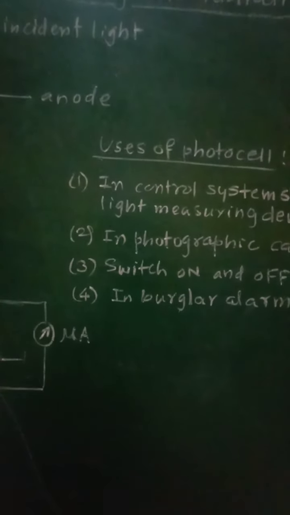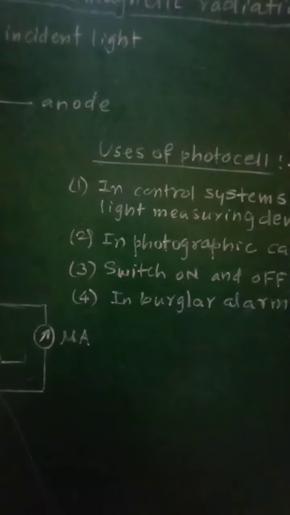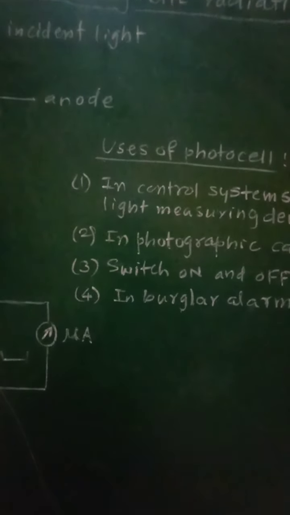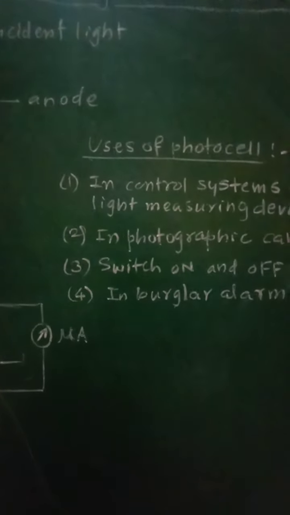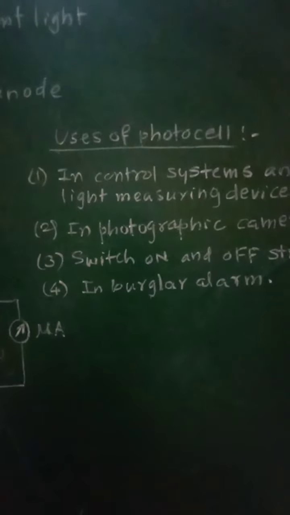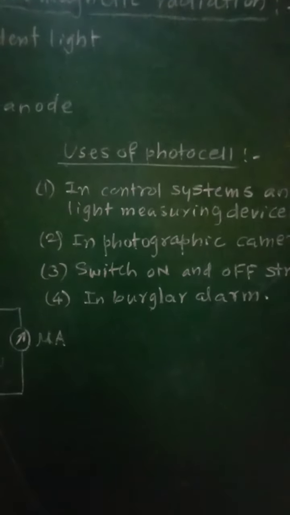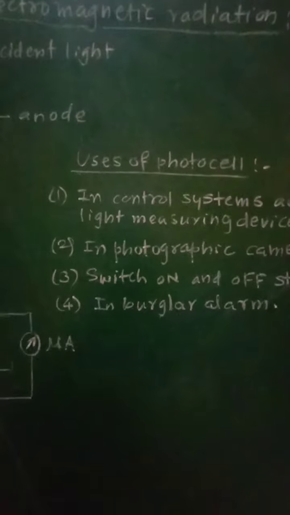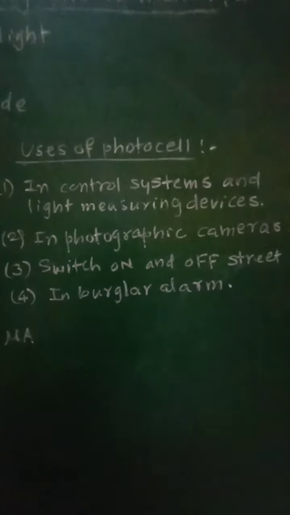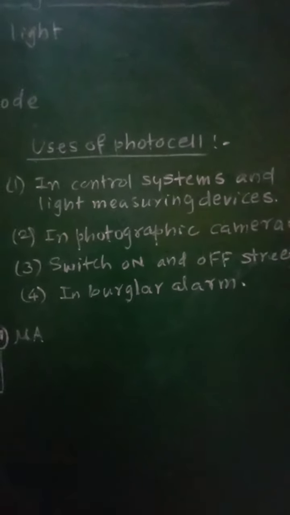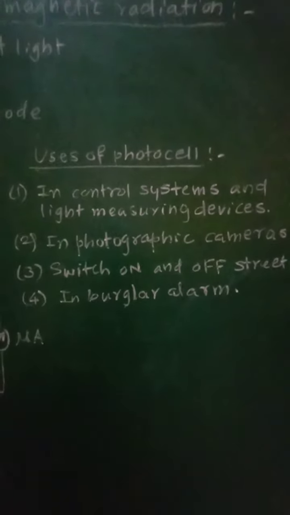Now when a person enters the house, the incident light beam is interrupted and the photocurrent stops, and as soon as the current flowing through that circuit stops, the alarm rings. So in this case the photocell is used in order to protect some of the valuable things in our house by using it in a burglar alarm.